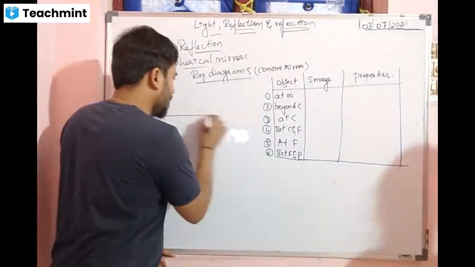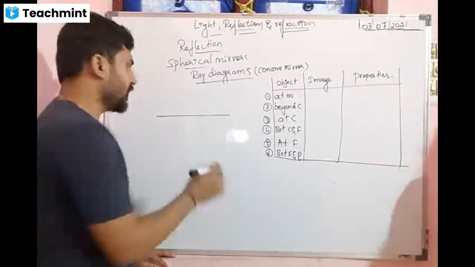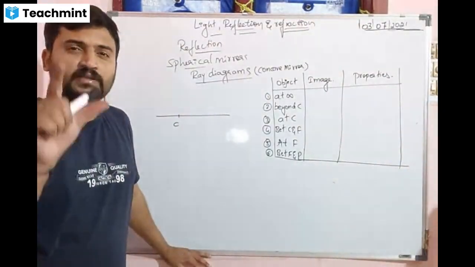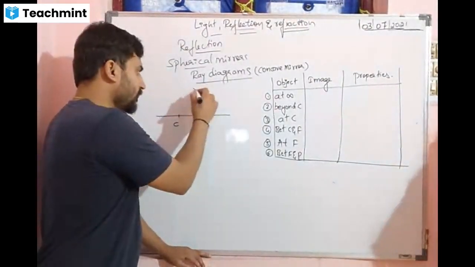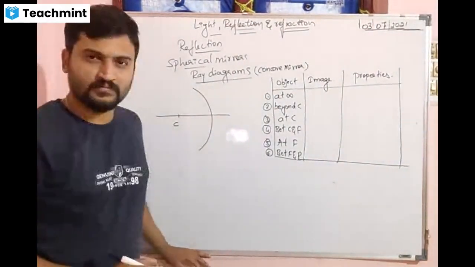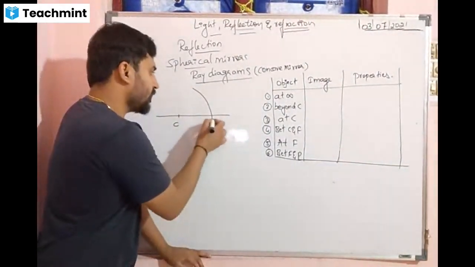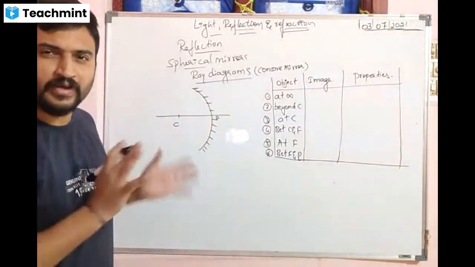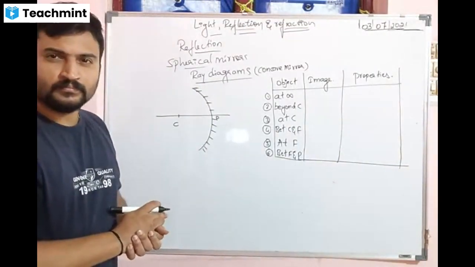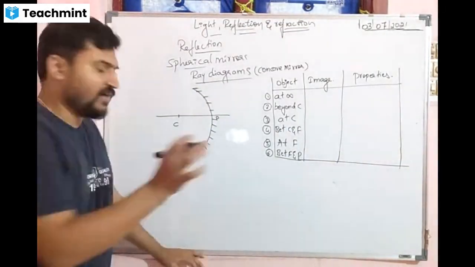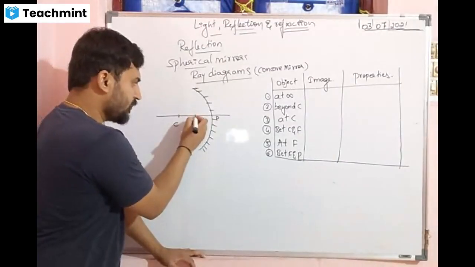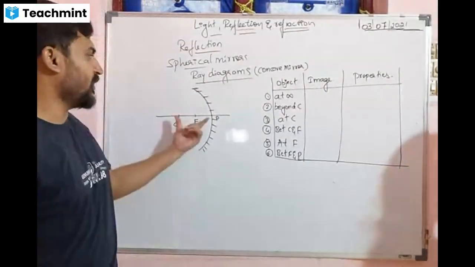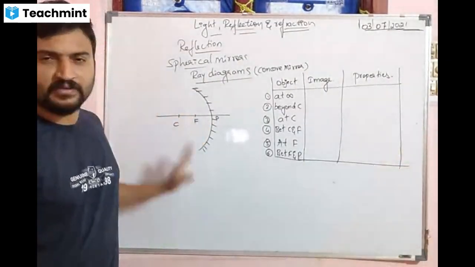So first draw a line. First draw A line, then draw a C. Then measure some radius, keep the compass at C, draw this and shade this. It is silvery at this point P. Is that clear, how to draw a ray diagram? Yes, sir. Then half of it should be F. Suppose you have taken 5 centimeters, then F will be 2.5.